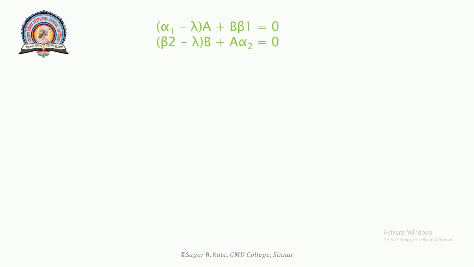These are homogeneous equations. Such a system of equations has a solution if the determinant of the coefficients A and B vanishes, that is the determinant with alpha 1 minus lambda, beta 1, alpha 2, beta 2 minus lambda is equal to 0. Solve this determinant.